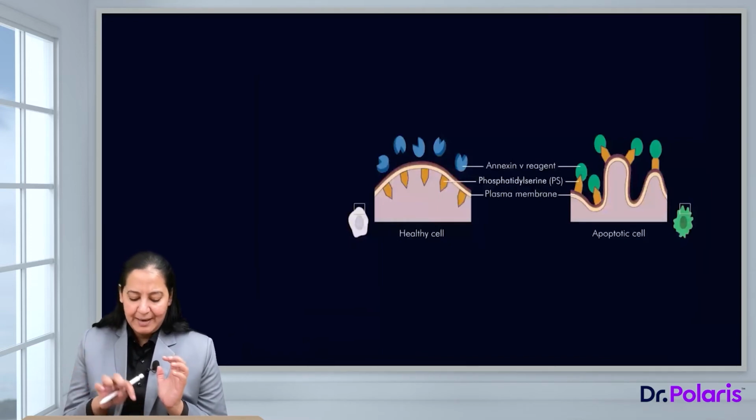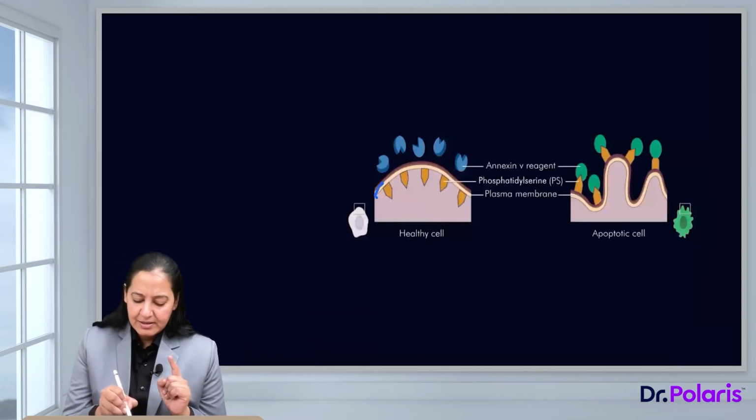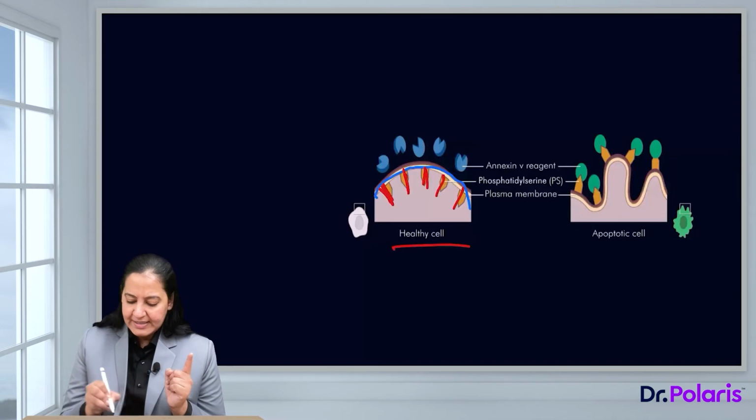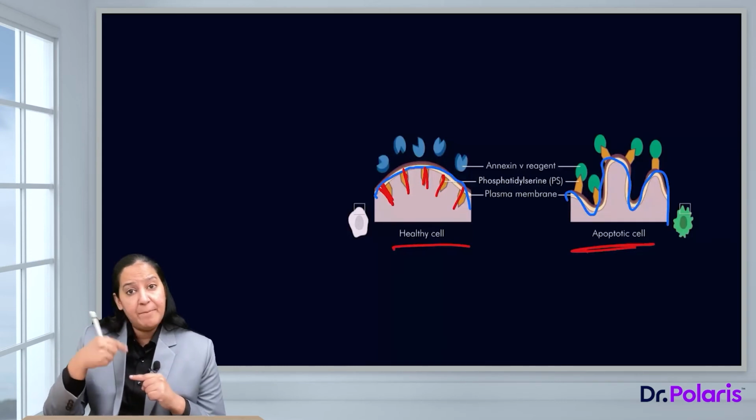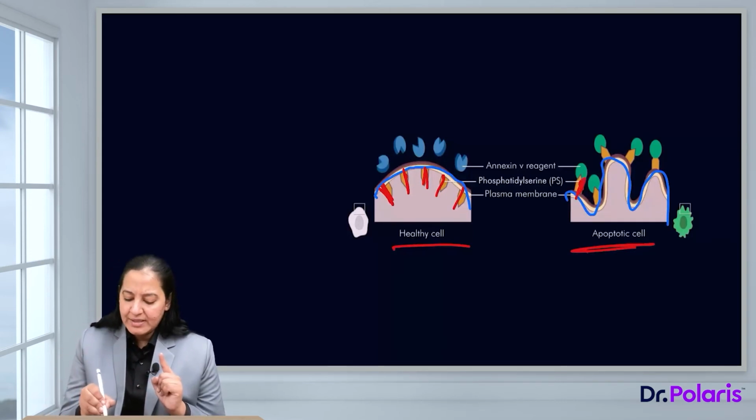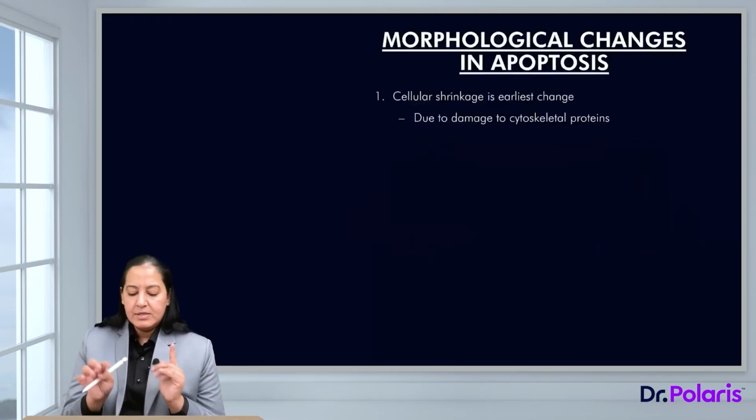In this diagram, the same thing is depicted. See, this is the cell membrane. On the inner surface of the cell membrane, this is phosphatidylserine. It is a healthy cell. But see the next cell, it is an apoptotic cell, and on the apoptotic cell the externalization, the flipping, has already taken place, and you can see the phosphatidylserine is on the outer surface, the outer membrane. So this is the thing.